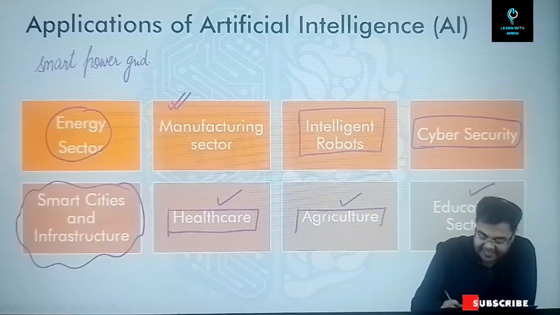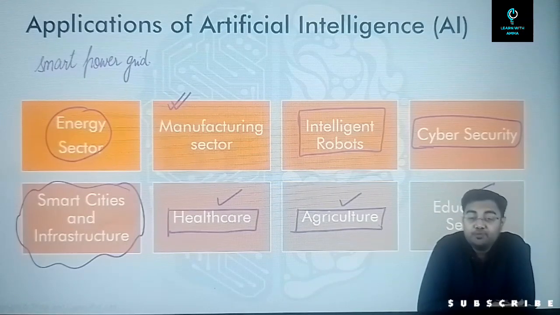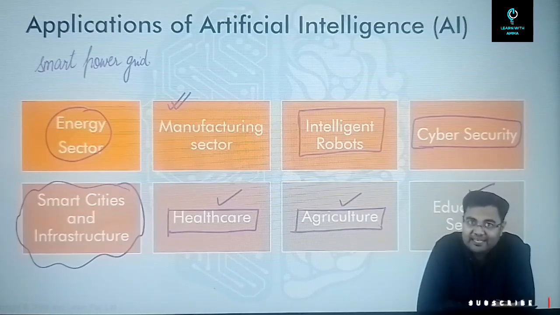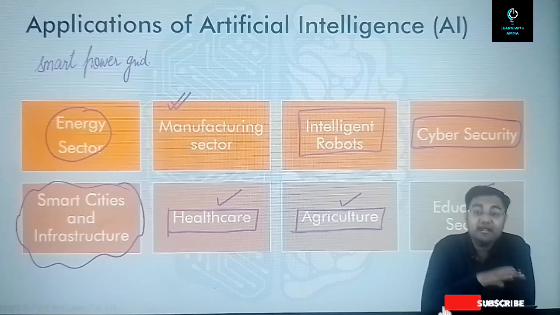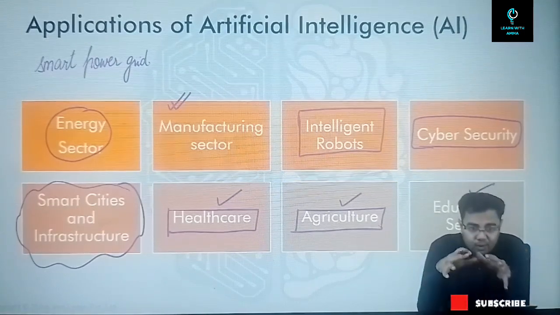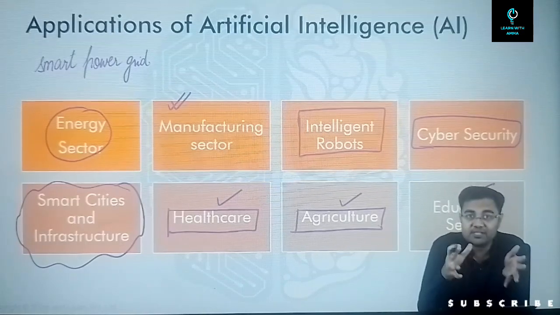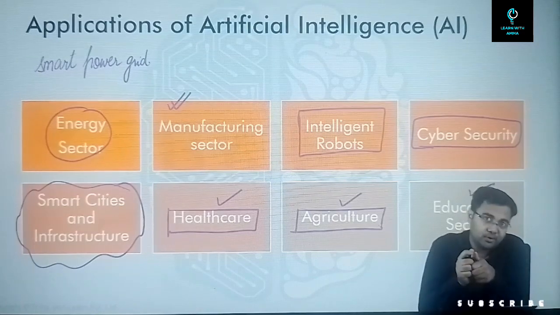Now talking about the agriculture sector. In case of agriculture also there are huge possibilities that can be tapped with the help of artificial intelligence. So for example, you can talk about soil health management, understanding soil, understanding the behavior of soil, understanding what kind of crops are suited for what kind of soil. All these data can be collected, and the analysis of data from across the world can help us understand the soil health and manage it accordingly.